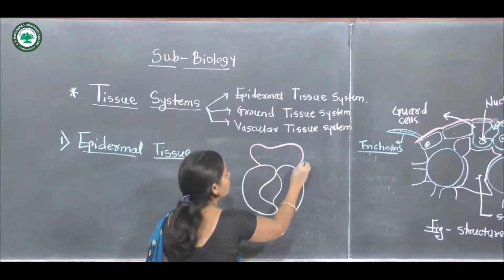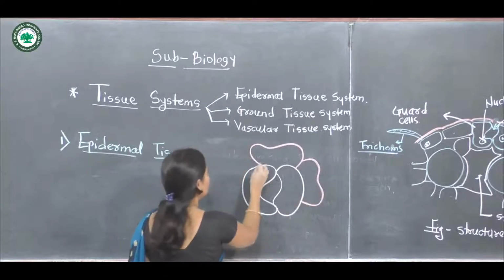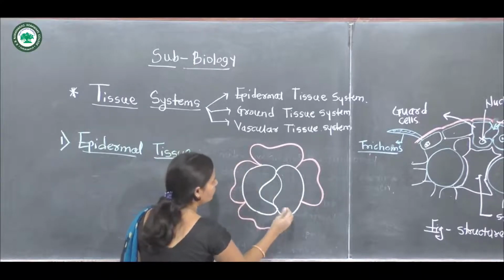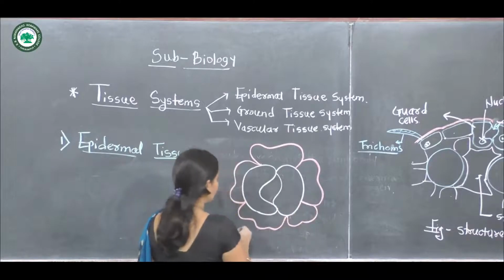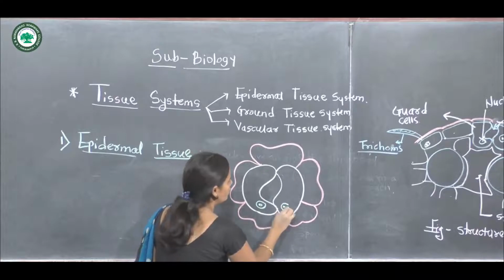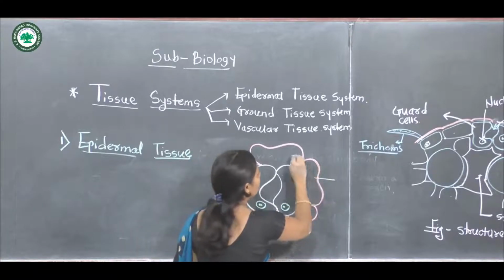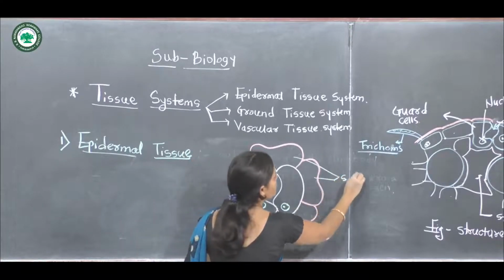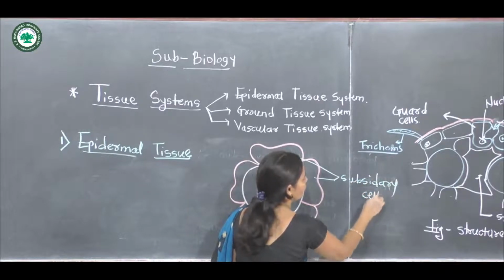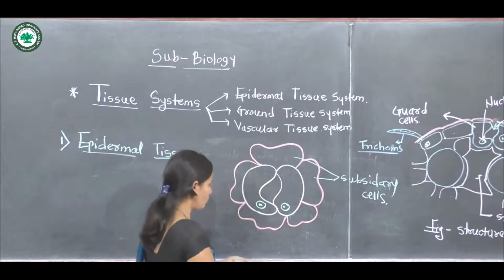These are the subsidiary cells, or epidermal cells, surrounding the stomata.